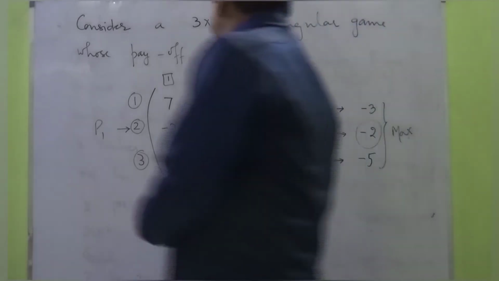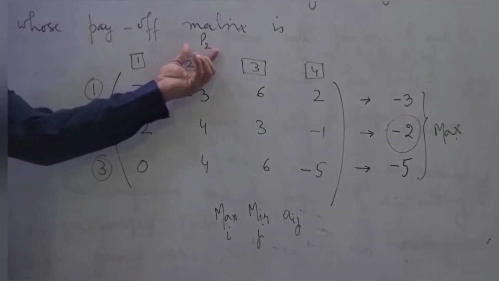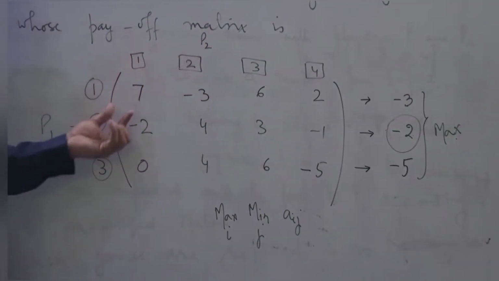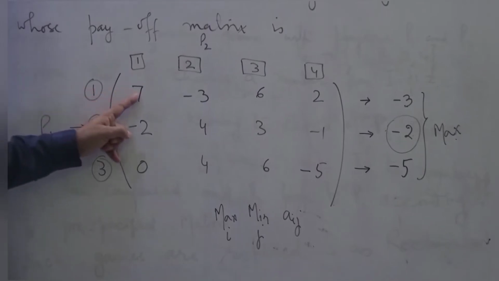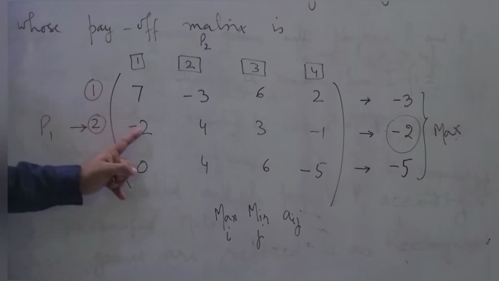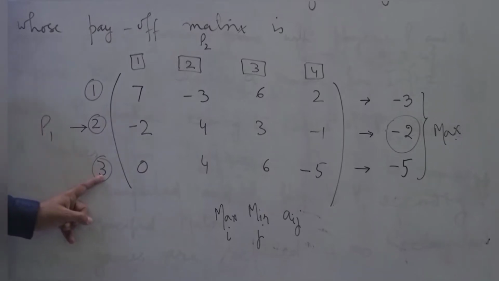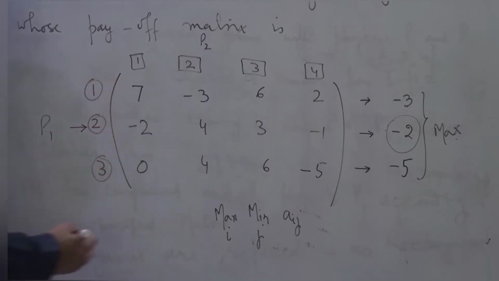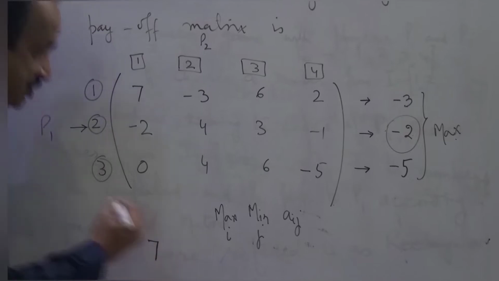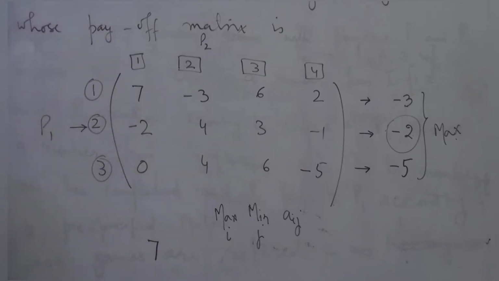Now on the other hand, if P2 plays number 1, then he has to pay at the most 7 units if P1 plays number 1, minus 2 units if P1 plays number 2, 0 units if P1 plays number 3. So at most he has to pay 7 units, whatever the choice of P1 is.